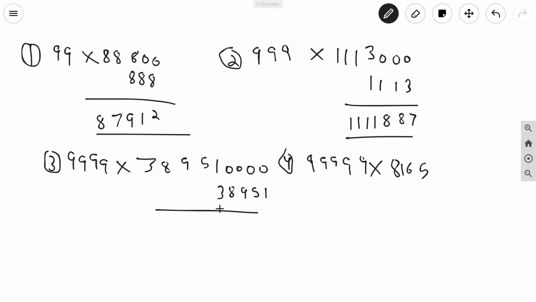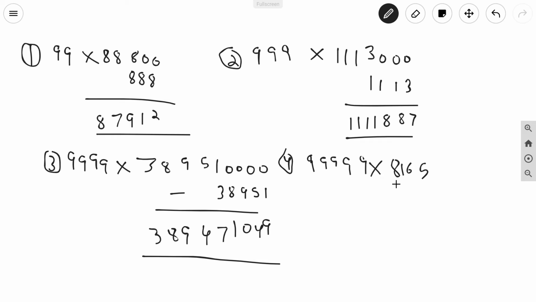So now simply subtract these. 10 minus 1, 9. 9 minus 5, 4. 9 minus 9, 0. 9 minus 8, 1. Then again 10 minus 3, 7. 4 minus 0, 4. Then 9 minus 0, 9. 8 minus 0, 8. 3 minus 0, 3. So here is the answer. 9999 into 38951 is 3894711049. In this way we can solve these kinds of questions so simply.